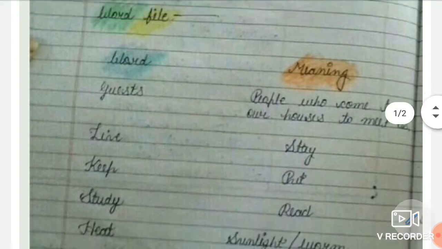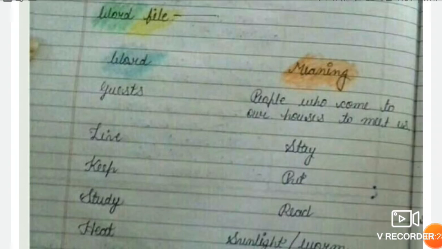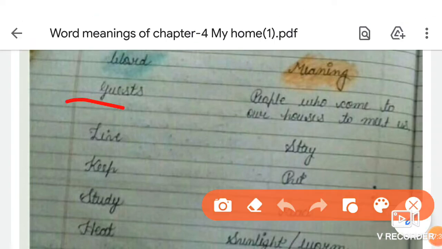Let us revise all these word meanings once again. Firstly, start with the first word, which is guest. What is the spelling of guest? G-U-E-S-T-S, guests. We meet our guests in the drawing room. Who are guests, students? The people who come to our houses to meet us are called our guests.